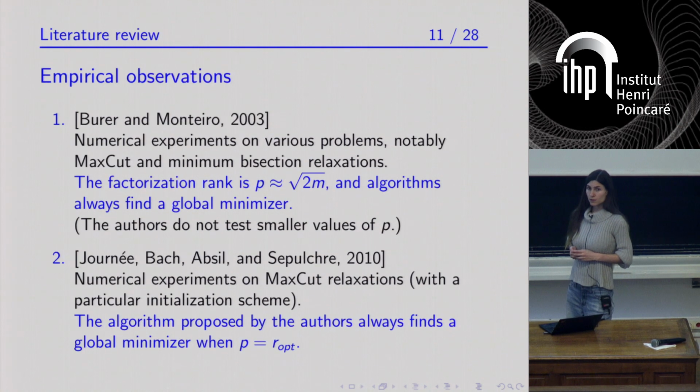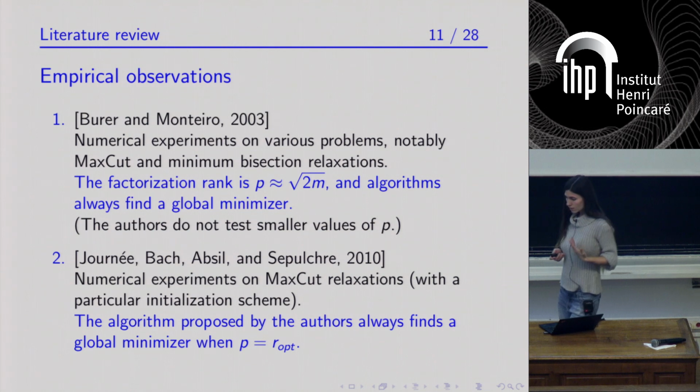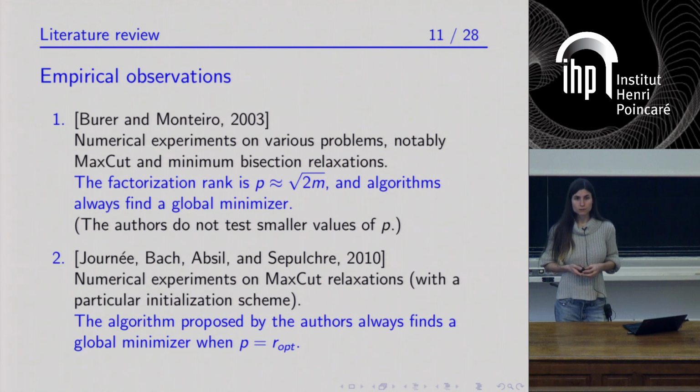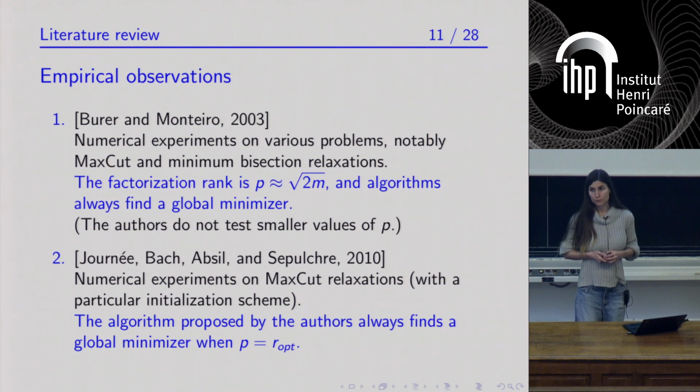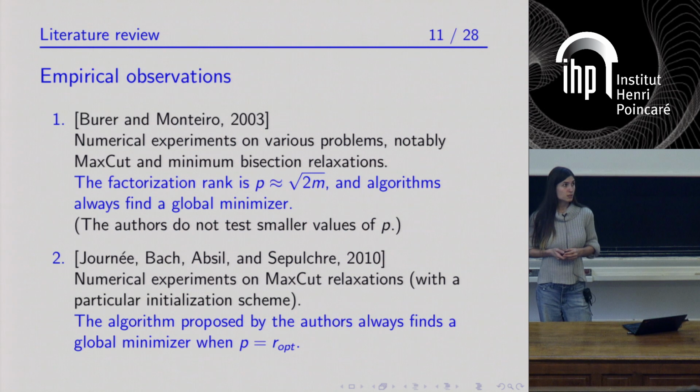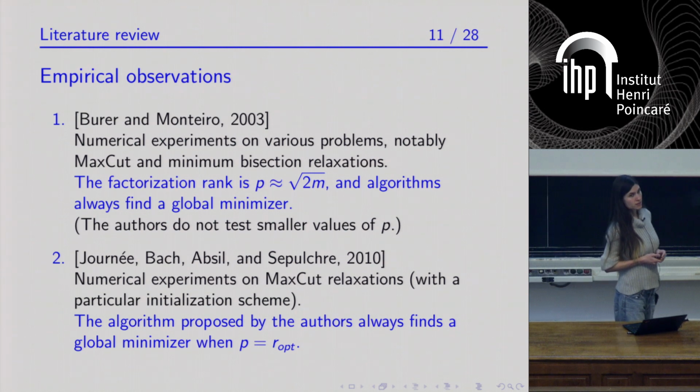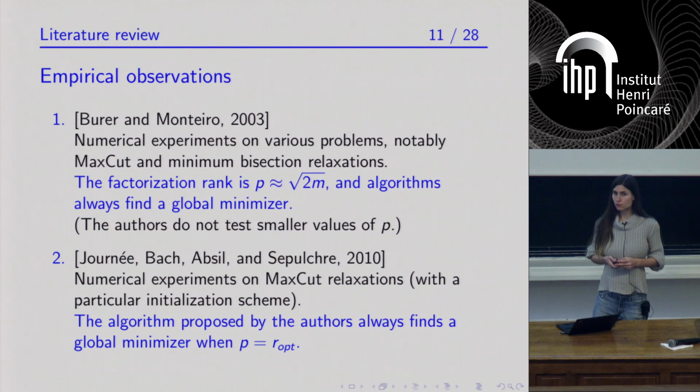So let's start with the literature review. The Burer-Monteiro factorization has been introduced by Burer and Monteiro in an article in 2003. And in this article, Burer and Monteiro performed various numerical simulations. And in their experiments, they only use a factorization rank equal to square root of 2m.